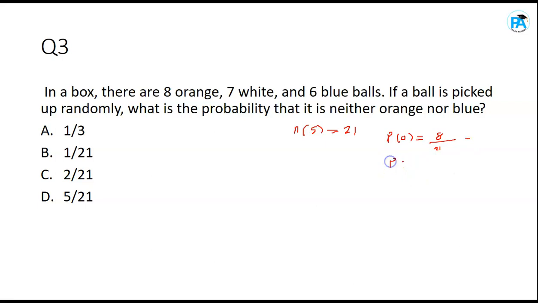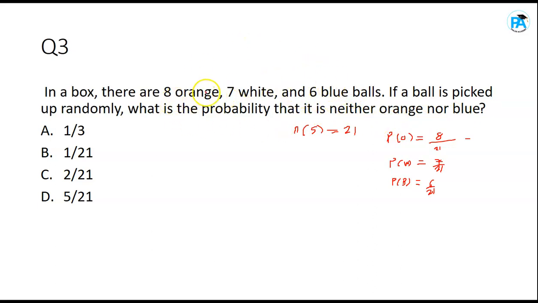What's the probability of selecting a white ball? It should be 7 over 21, isn't it? 7 over 21. You have to know that. The probability of selecting a blue ball should be the number of blue balls, which is 6, over the total number of balls, 21. But that's not what the question is. The question says, what is the probability that it is neither orange nor blue? Meaning, what's the probability that it is not orange and it is not blue?